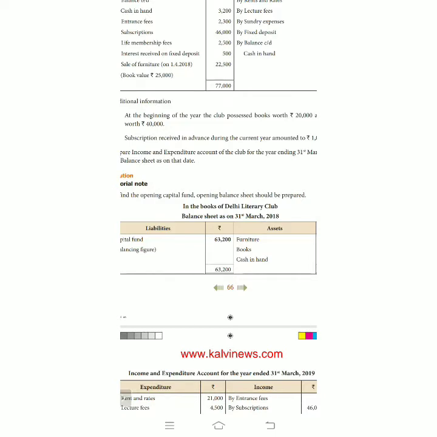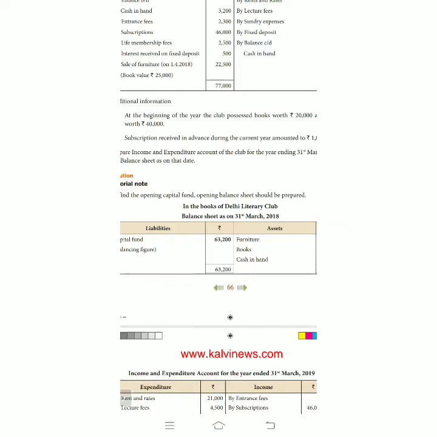No doubt. Last year the furniture value is 40,000. Out of that 40,000 worth of furniture, a part worth rupees 25,000 was taken out and sold for 22,500. Don't misunderstand that 40,000 plus 25,000 should be added. No, this is wrong.